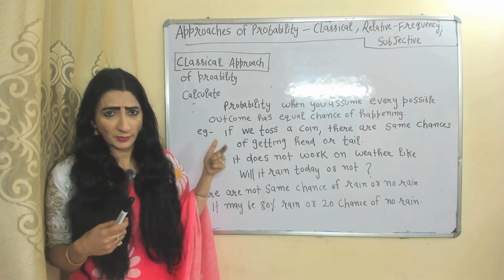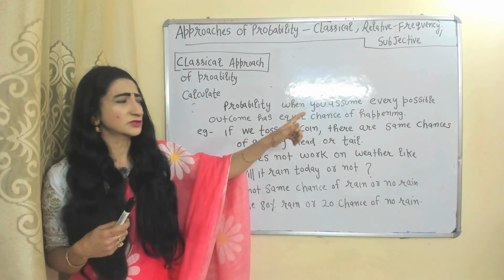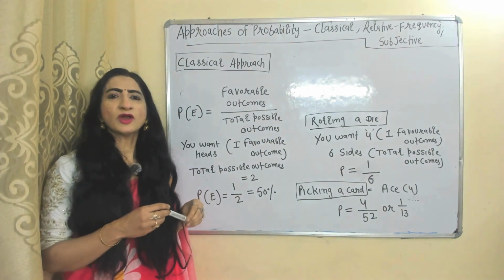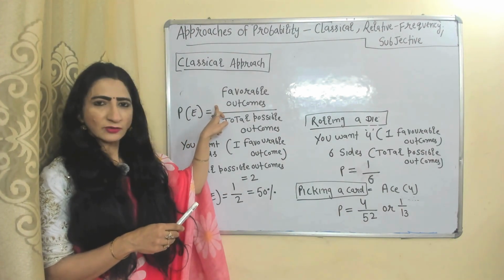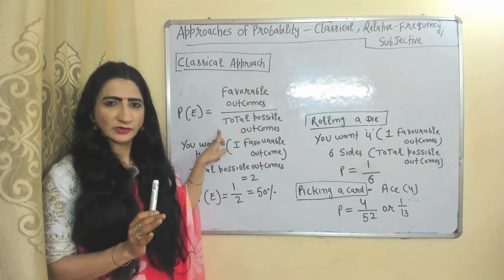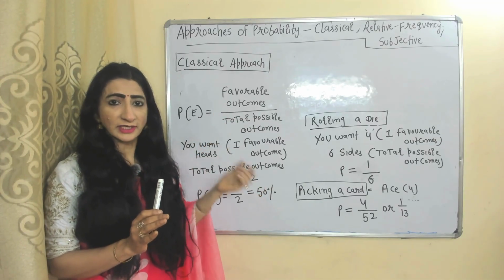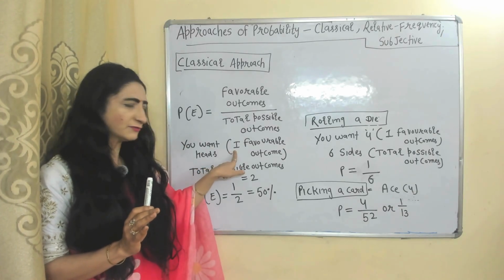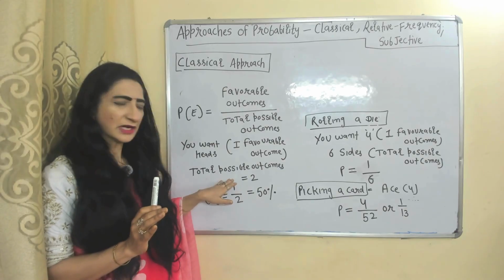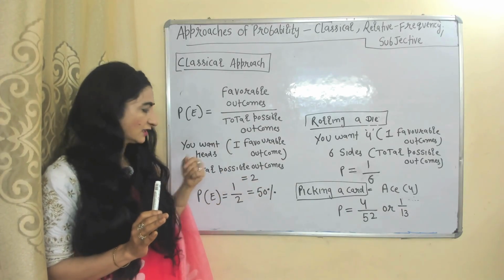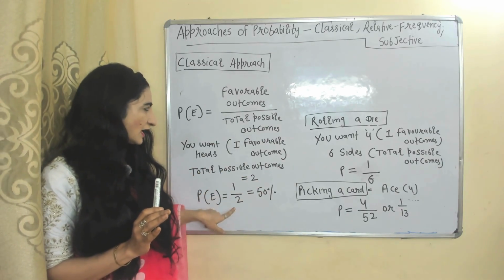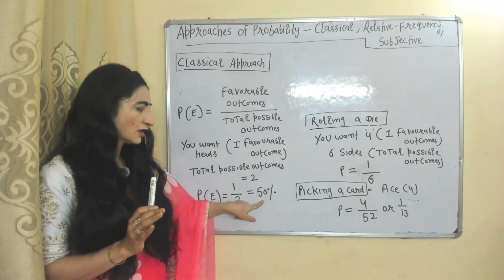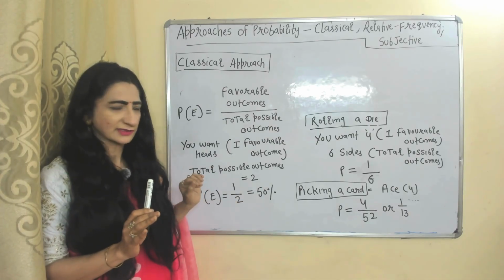The classical approach of probability only works when you assume every possible outcome has an equal chance of happening. Formula of the classical approach: favorable outcomes divided by total possible outcomes. For example, you toss a coin and you want a head. Your favorable outcome is head. So there is one favorable outcome and the total possible outcomes are two, head and tail. So favorable outcome 1 and total number of possible outcomes 2. 1 over 2 means your probability of getting a head is 50%.